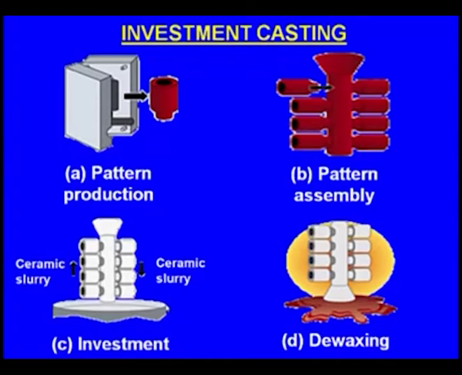Again we dip the pattern inside the ceramic slurry, take it out, apply the stucco, and dry it. Likewise, the application of the ceramic slurry coating, stucco, and drying will be done in a cycle maybe 7-8 times. After applying the ceramic slurry and stucco 7-8 times, there will be a thick shell around the wax patterns.